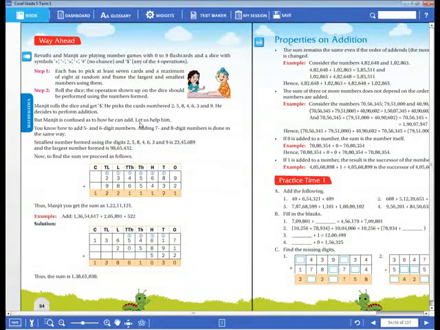Okay, dear children. So have a look on the screen. They have given one example. 4,82,648 is the first number and the second number is 1,02,863. When we add these 2 numbers, we get the answer 5,85,511.